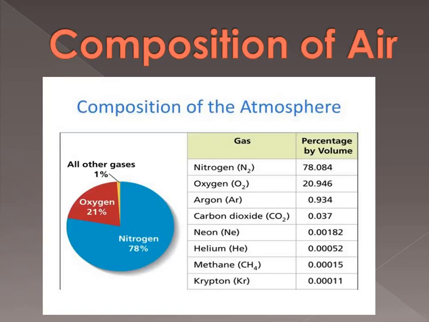Now composition of air, we see with the help of the diagram even: 78% is nitrogen, 21% is oxygen, and the remaining 1% is all the other gases. And in all the other gases, argon, carbon dioxide, neon, helium, methane, krypton, these gases are included. So the highest amount is 78% nitrogen, and second is oxygen with 21%.